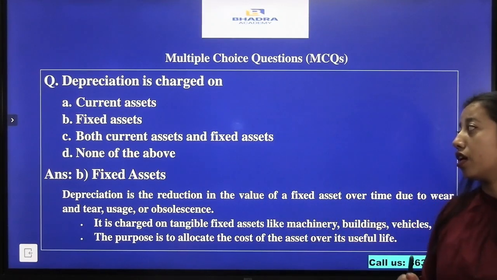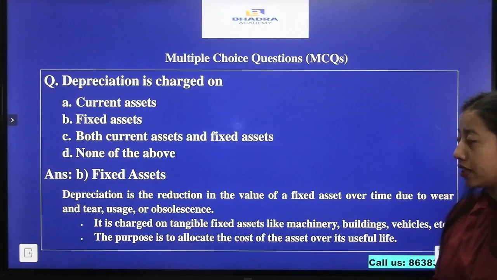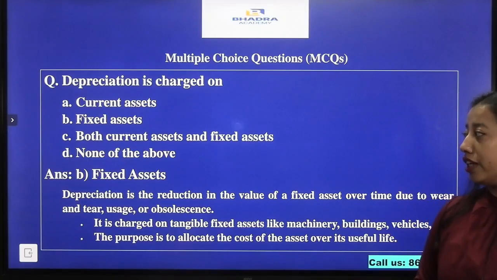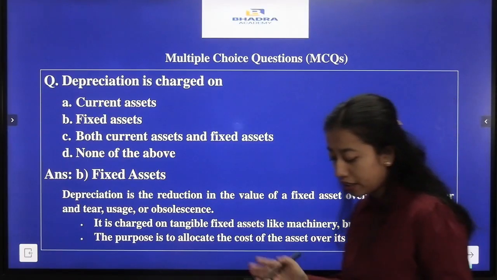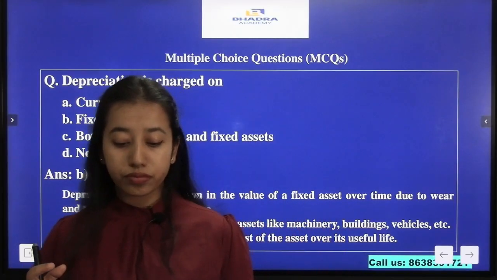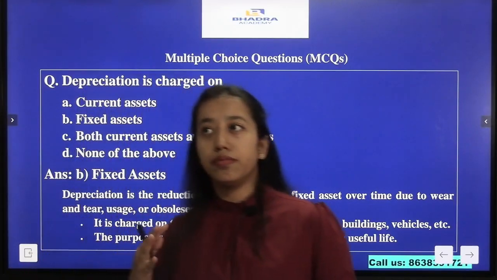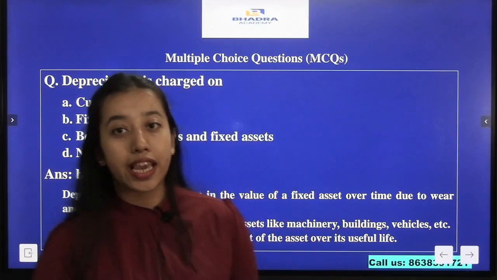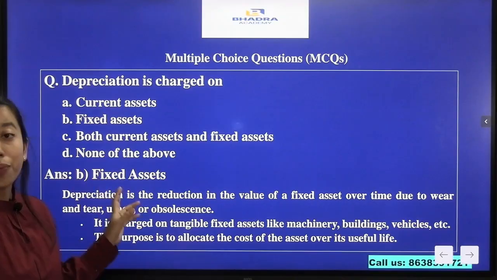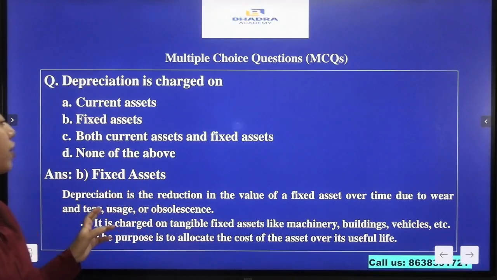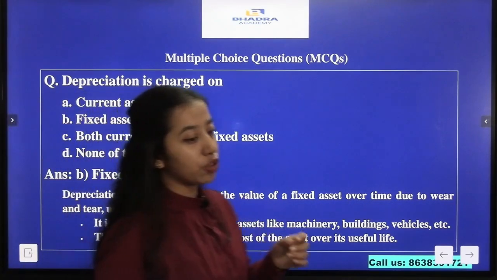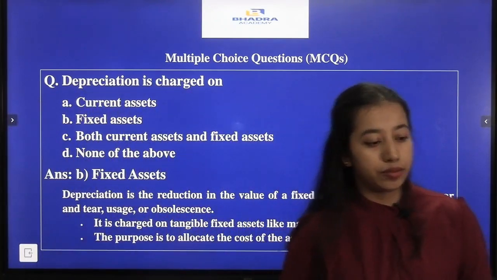And the next question that we have is, depreciation is charged on. Option A is current assets, option B fixed assets, option C both current assets and fixed assets, and option D none of the above. Now what is depreciation? It is a kind of expenditure for the business, and some amount is written off from the fixed assets. So here our answer will be option B, fixed assets. So depreciation will be charged on fixed assets.